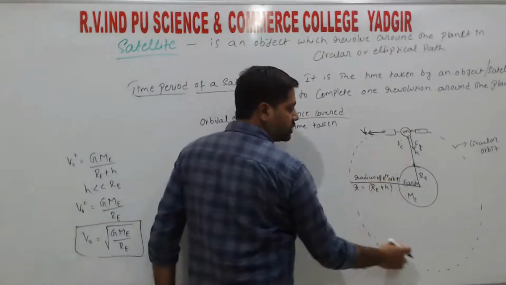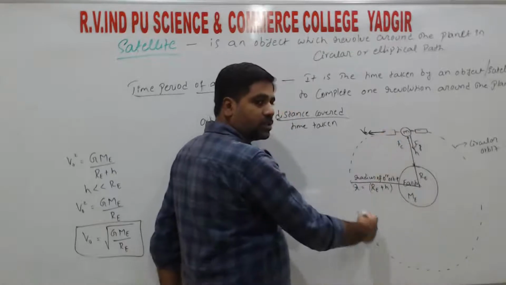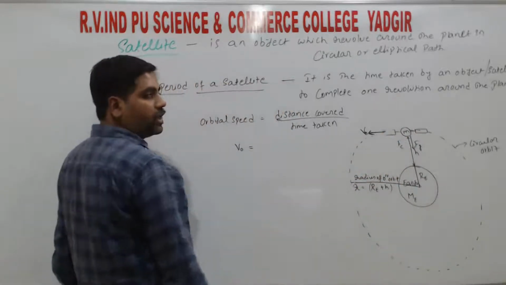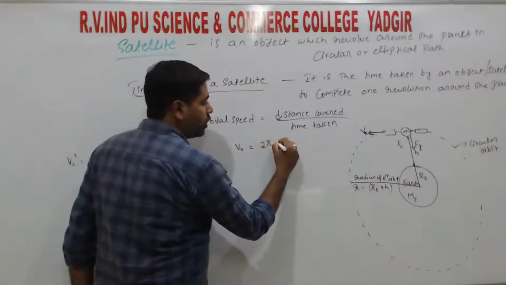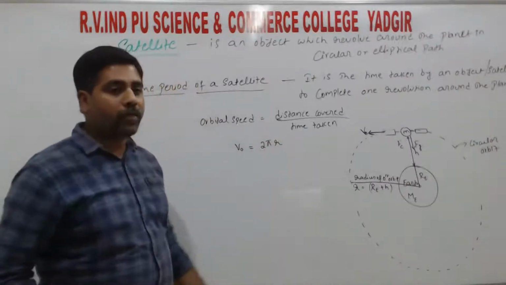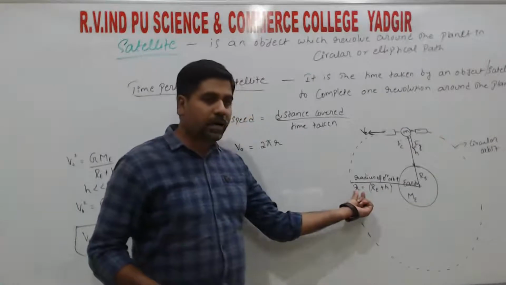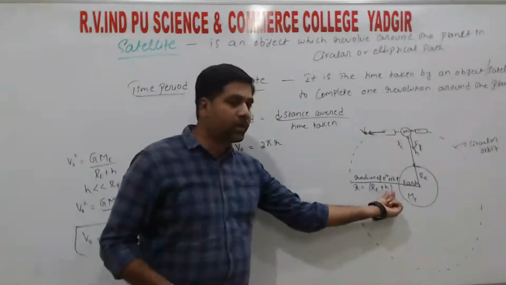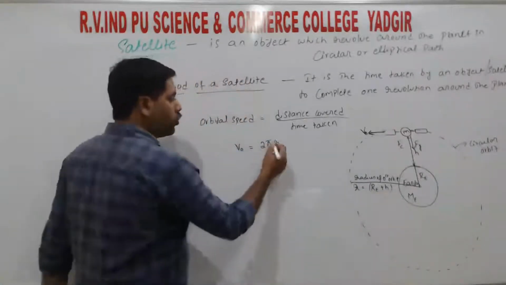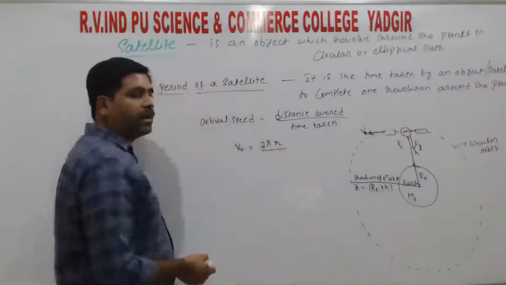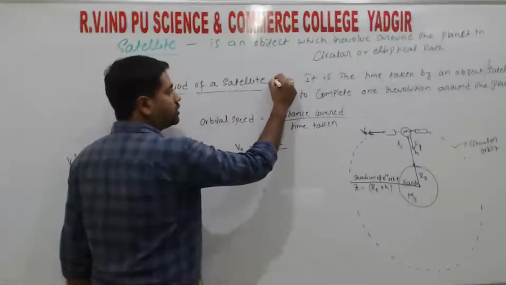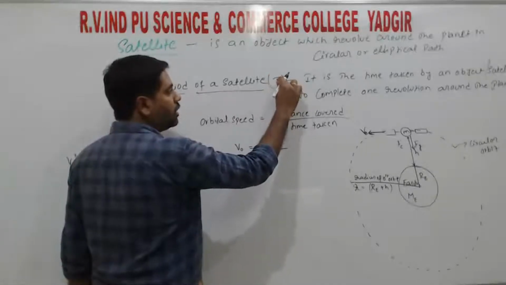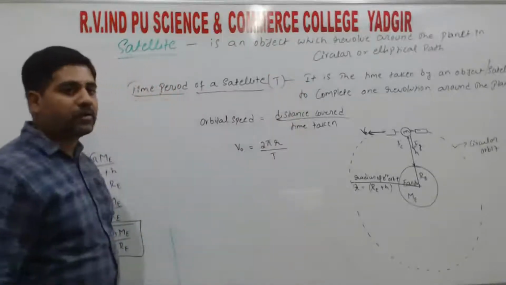It covers a circular path, so the distance covered is the circumference of the circle. So we can take that as 2 pi r, where r is the radius. This r we can replace by re plus h. So 2 pi r divided by time, that we call as the time period. Time period of a satellite we denote by the capital T.